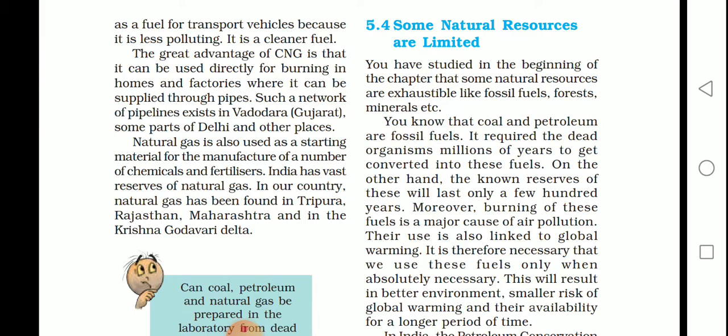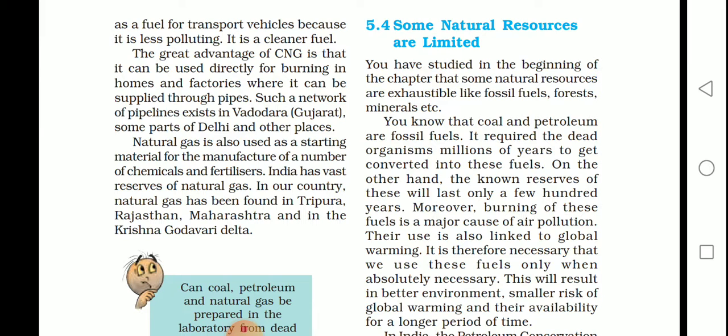If you burn these fuels, not only are we consuming the limited resources, we are also polluting the air, which has a vast impact on the environment. Their use is also linked to global warming. What is global warming?